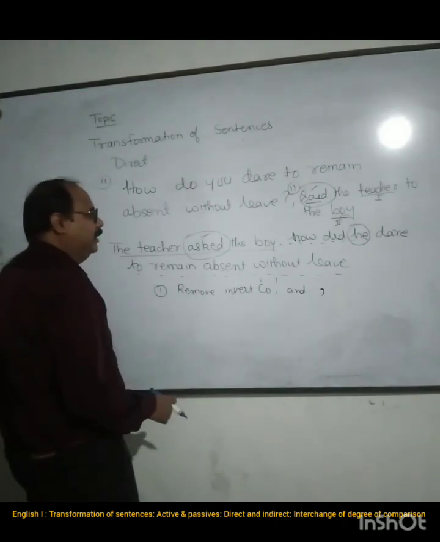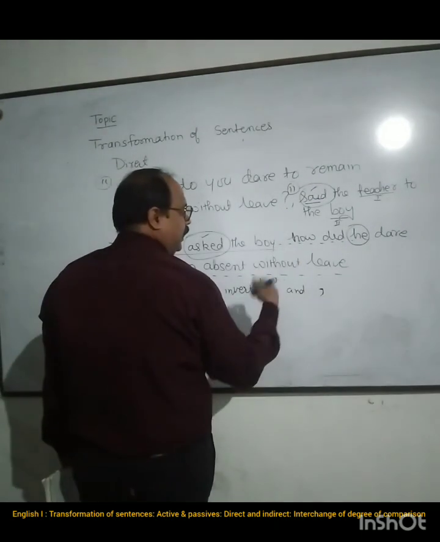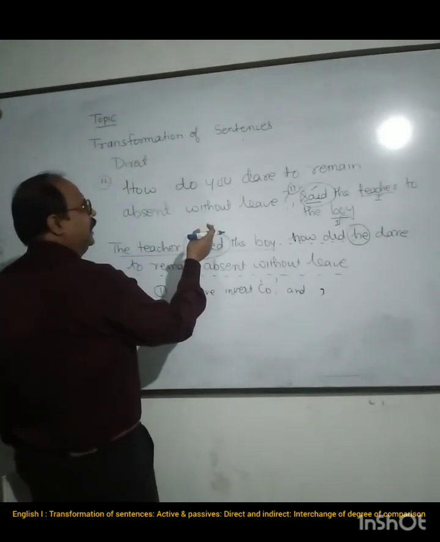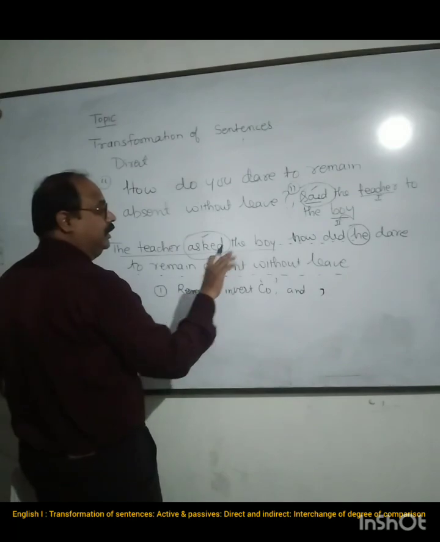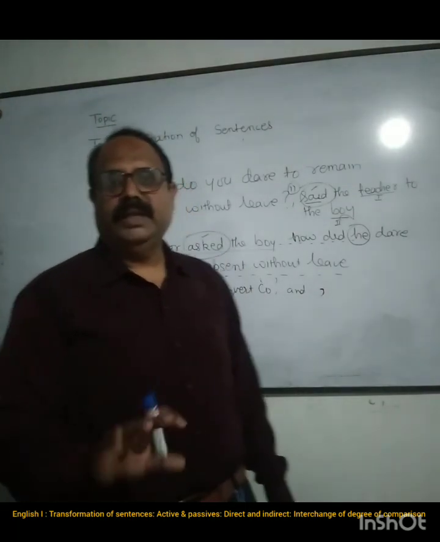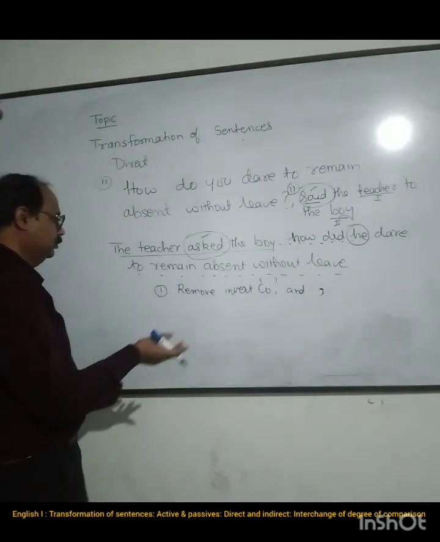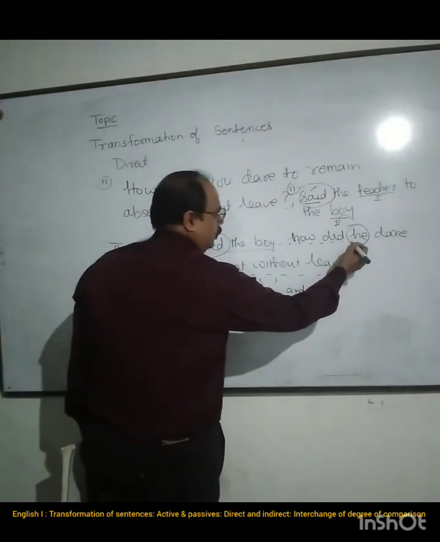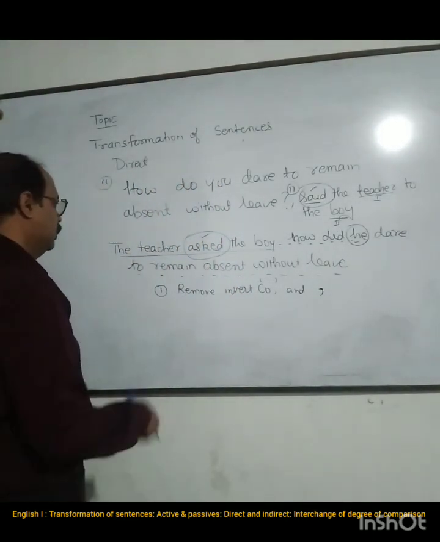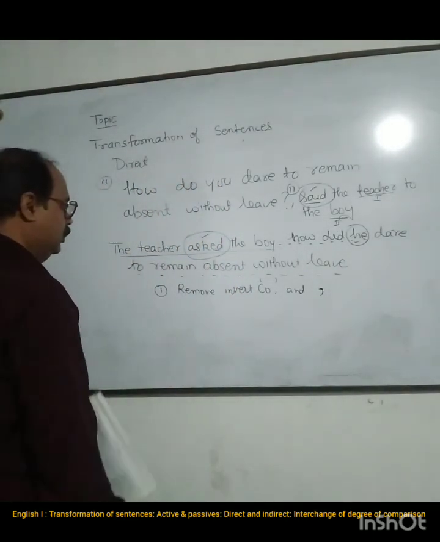Then we have also changed the pronoun over here. The boy has become he. How did he dare to remain absent? So we have changed it into the pronoun he. So this is how you have to make changes.